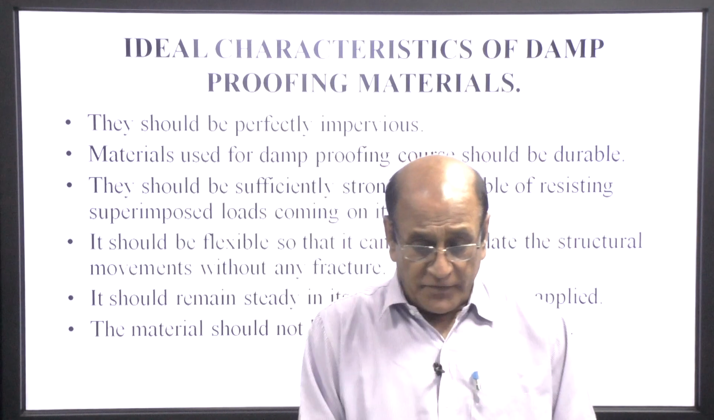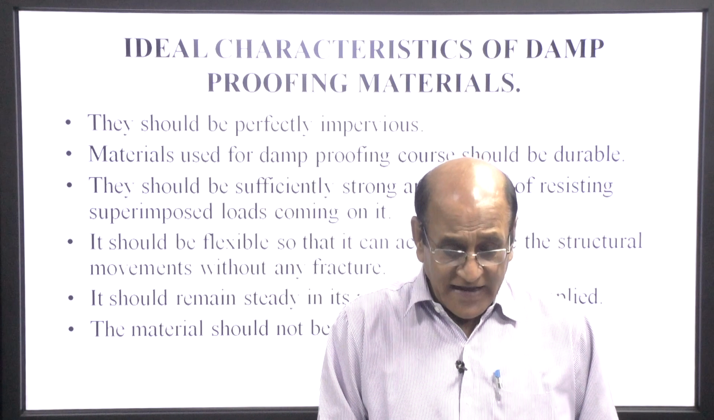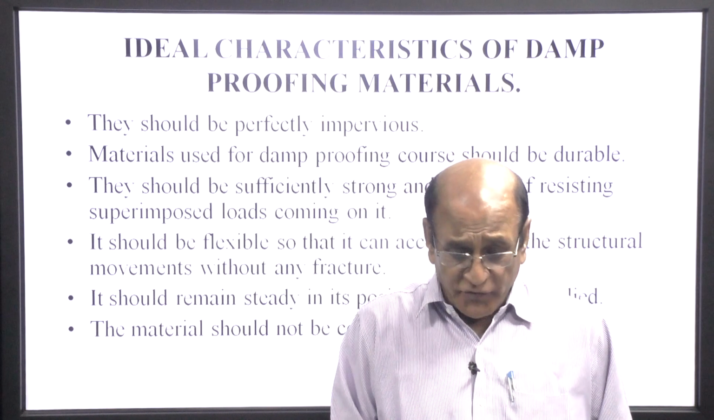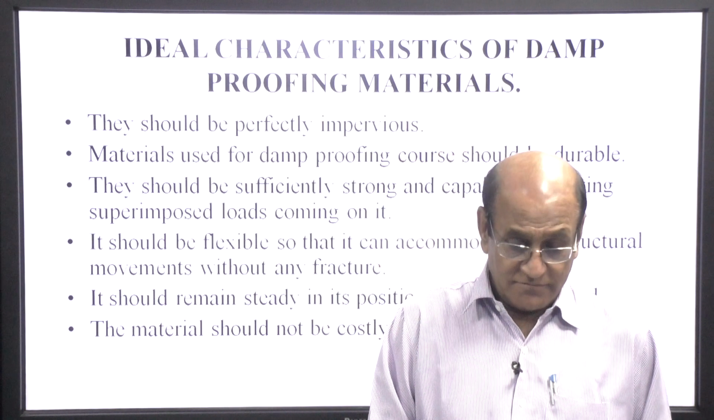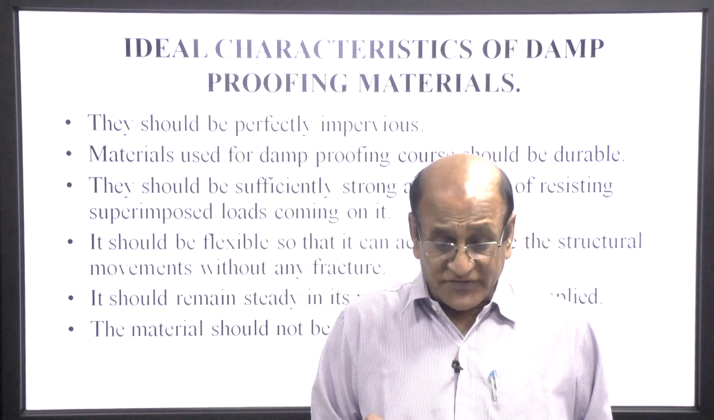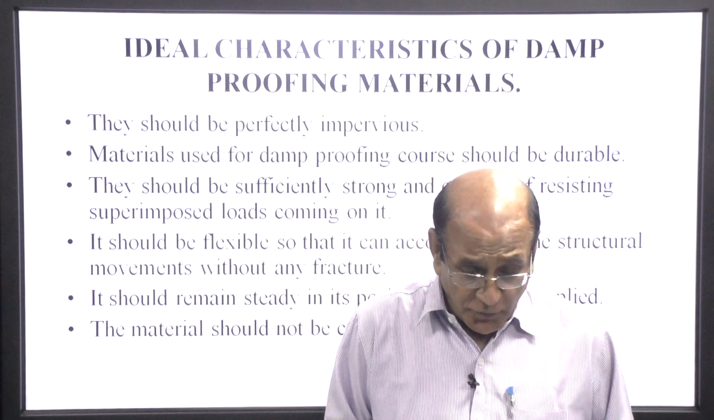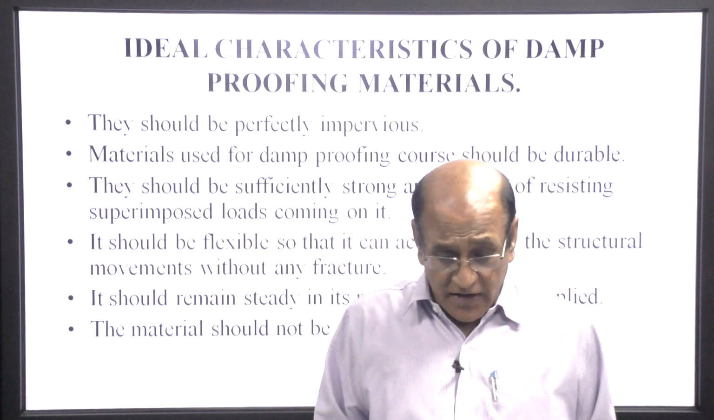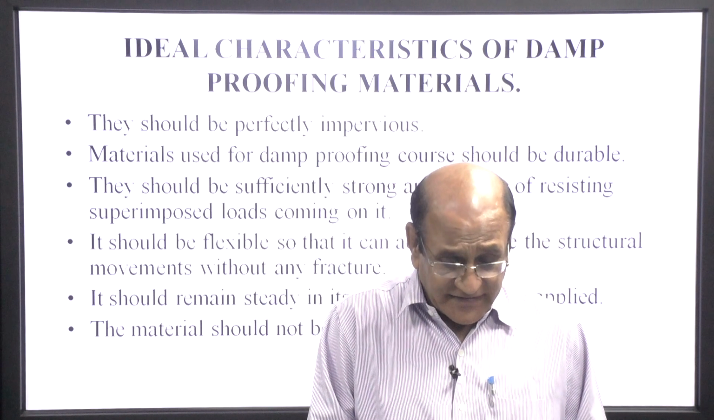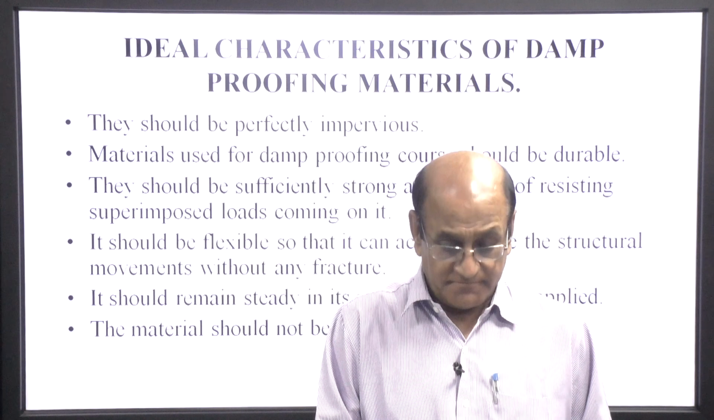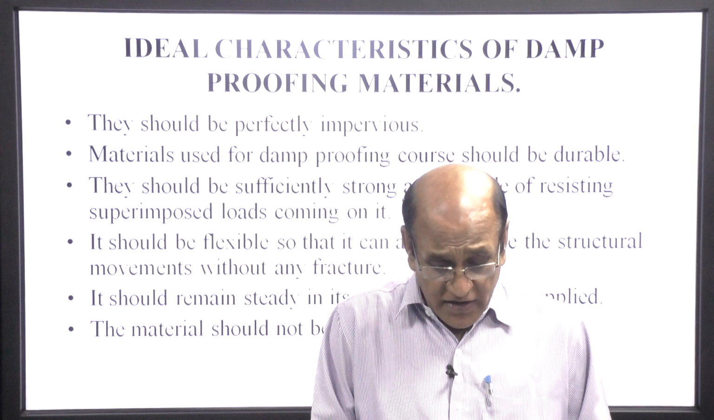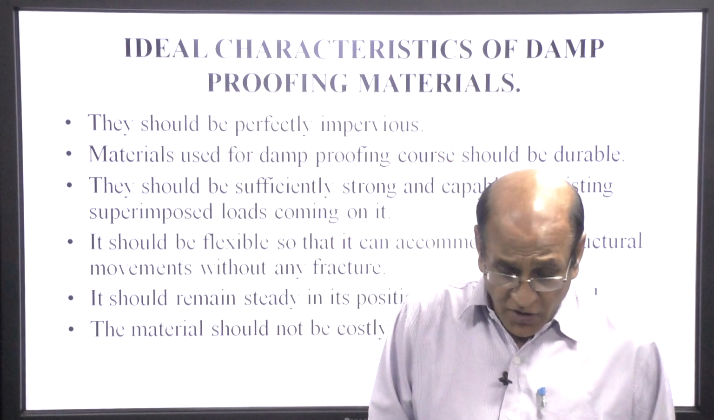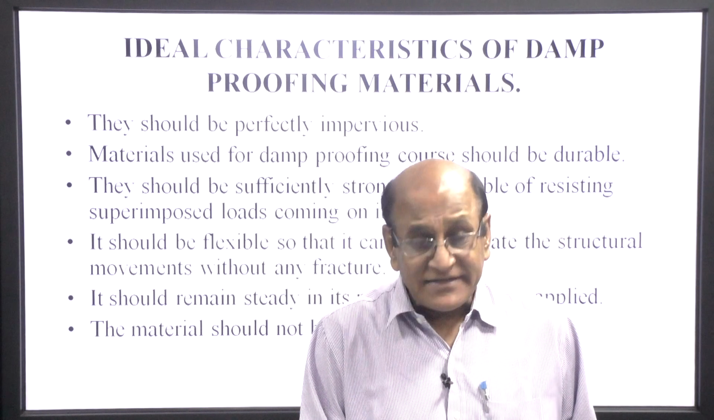Ideal characteristics of damp proofing material: they should be perfectly impervious. This is the first thing. Material used for damp proofing course should be durable. They should be sufficiently strong, capable of resisting the superimposed load coming on it. It should be flexible so that it can accommodate structural movement without any fracture. It should stay ready in its position once applied. The material should not be costly and should be easily available.